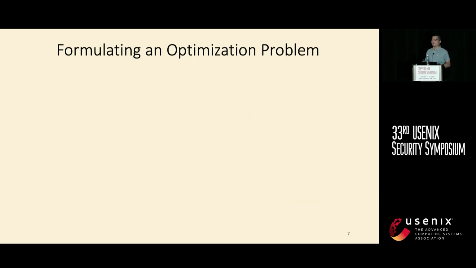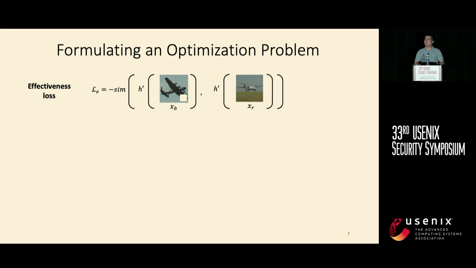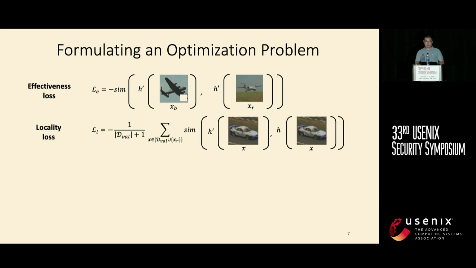Formally, we formulate an optimization problem with 3 objective functions for the 3 patching goals. The first one is the effectiveness loss, which computes the cosine similarity between the embedding vector of the backdoor input and the reference input. The second loss is the locality loss.